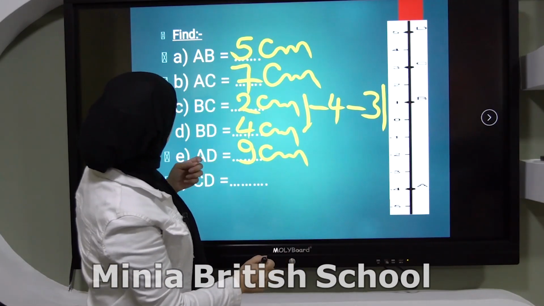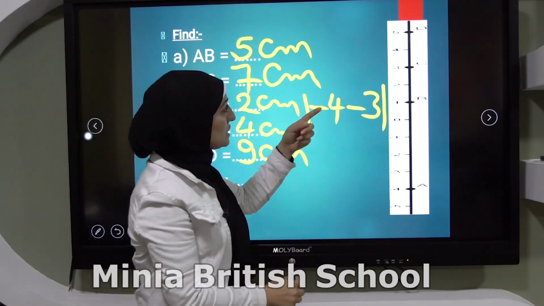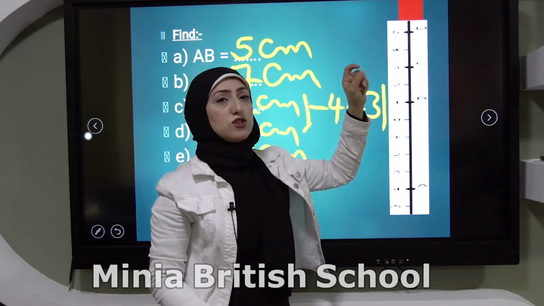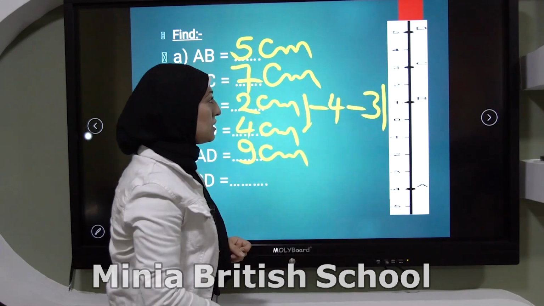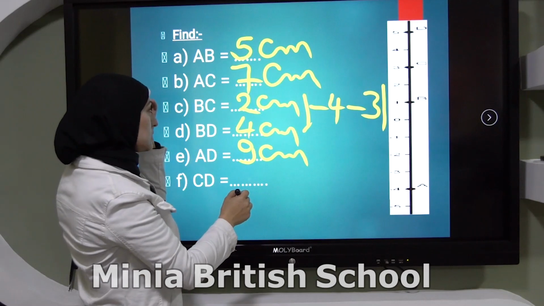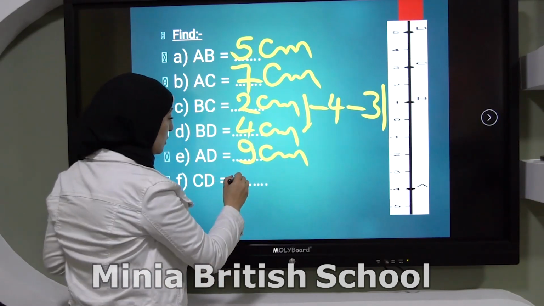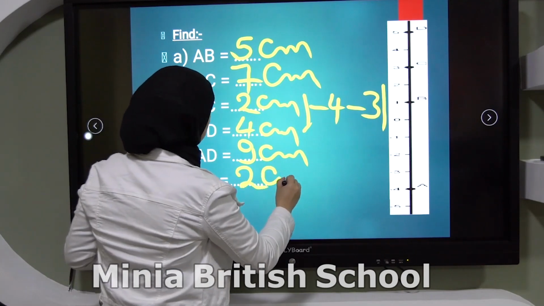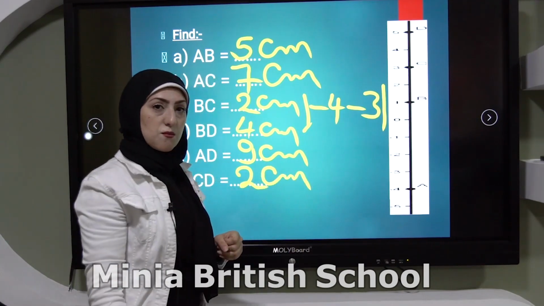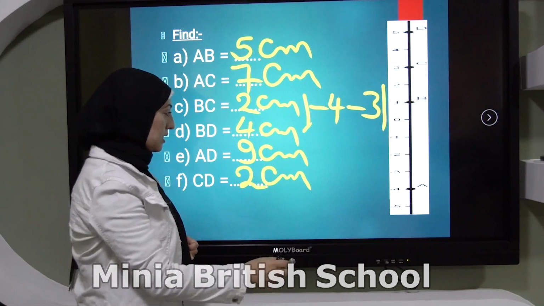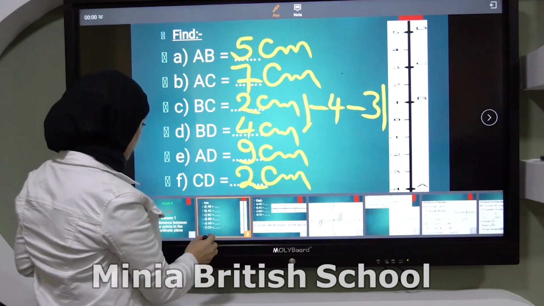CD, I think it's repeated. CD, 3 and 5. So it will be 5 minus 3, or 3 minus 5, the absolute value of it. So it will be 2 centimeters. Is it clear? Okay.